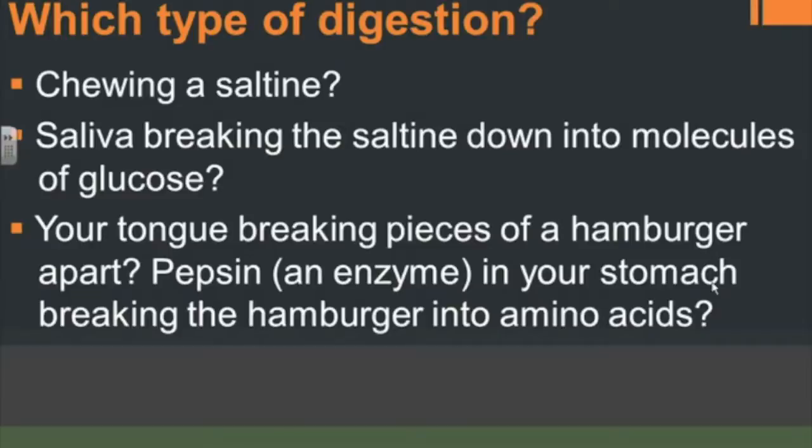That would be mechanical digestion or physical digestion. Your teeth are grinding up that cracker. You're simply taking a large piece of cracker and turning it into small cracker. The next one,